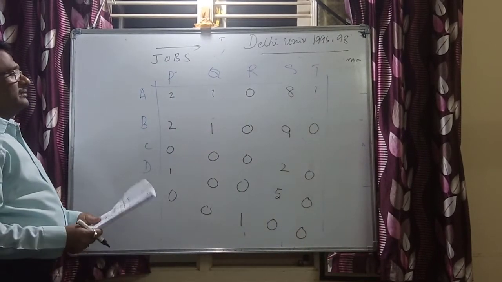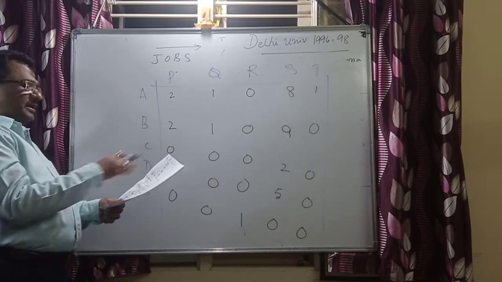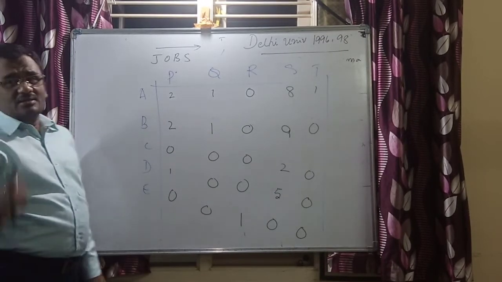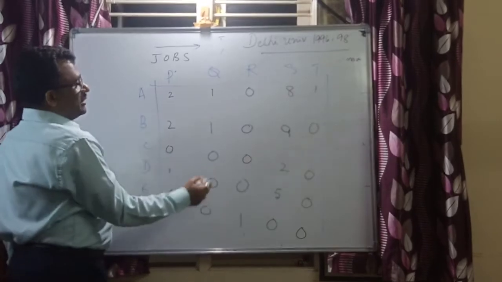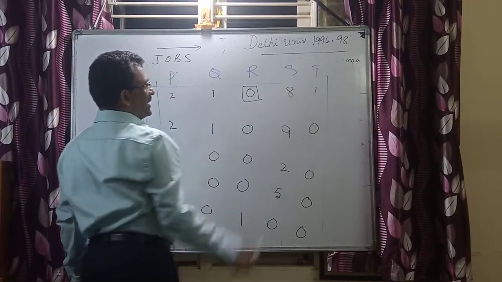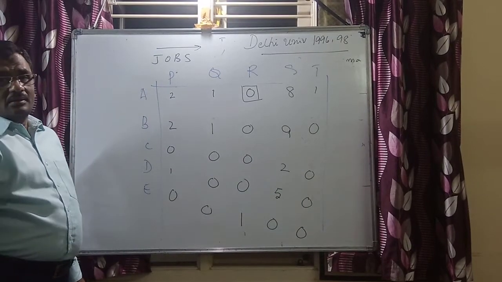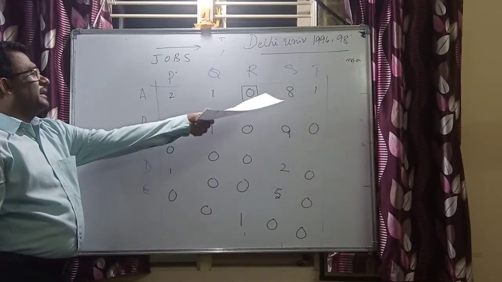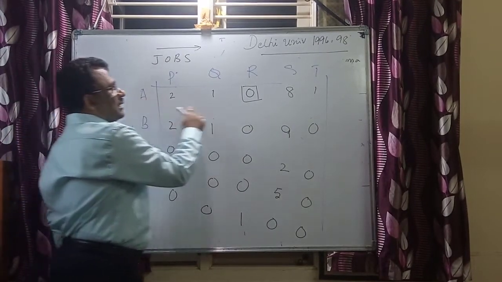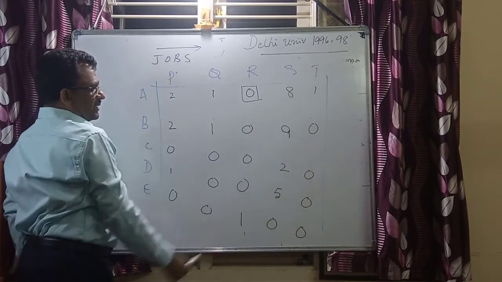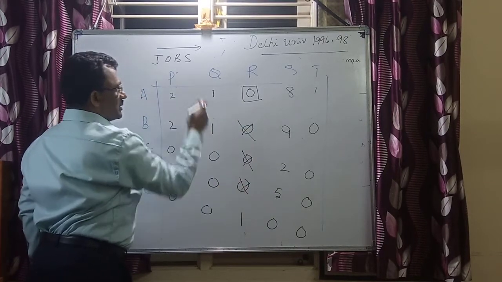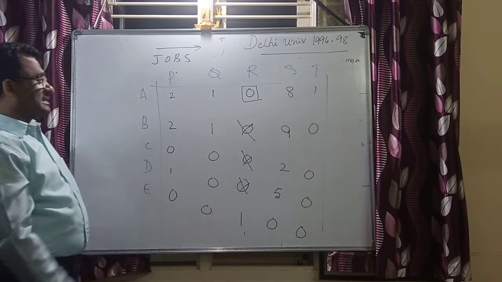Once we have the row minima, column minima, and then allocations, and the Hungarian method is applied, again I have to go for identifying the row having a single 0. Here is one single 0 identified. That corresponding 0 in that row is to be marked. Now this is row A, type K, there is only one 0. And once this is allocated, the corresponding column zeros and the row zeros are to be deleted, discarded.